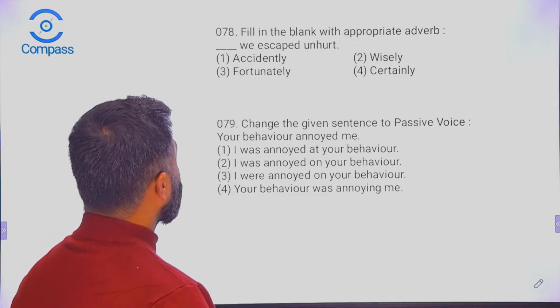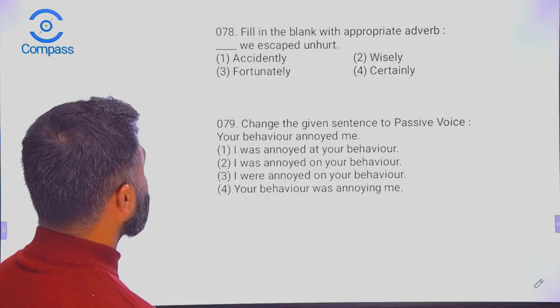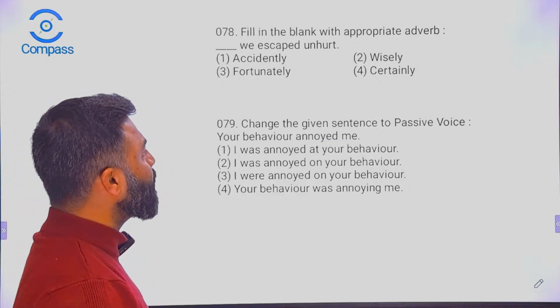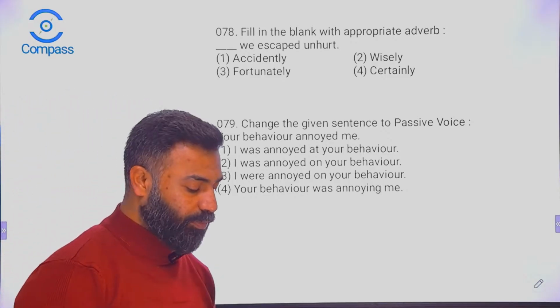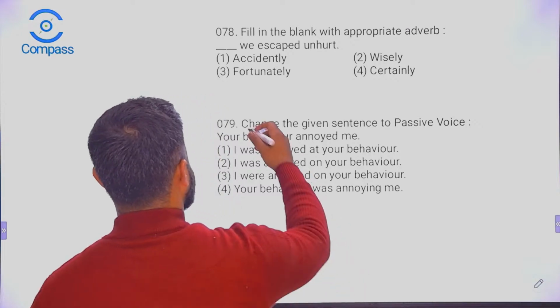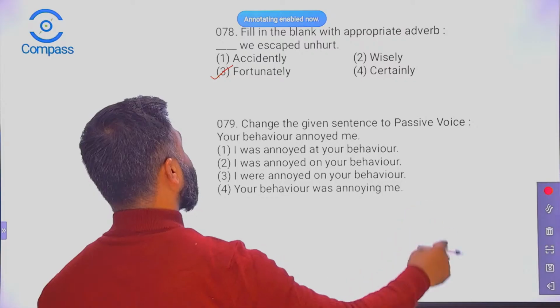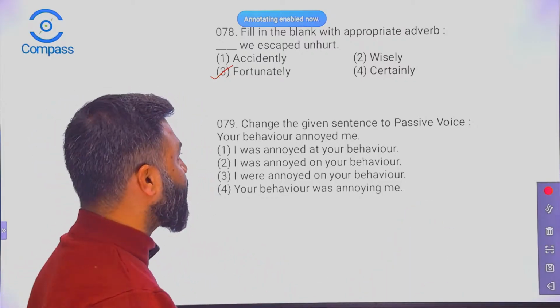What should be the correct adverb here? Dash, we escaped unhurt. Accidentally, wisely, certainly, or fortunately. What should be the correct answer? All right. Fortunately, we escaped unhurt. So that's the correct answer.